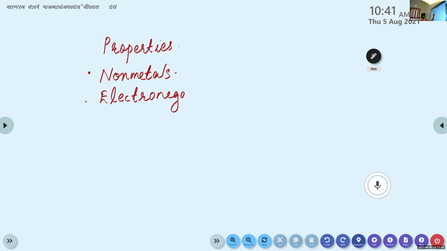What do you mean by electronegative? What will be their role in bonding? They gain or accept electrons. When they are involved in bonding, they will accept or gain electrons. So they are considered as electronegative elements.